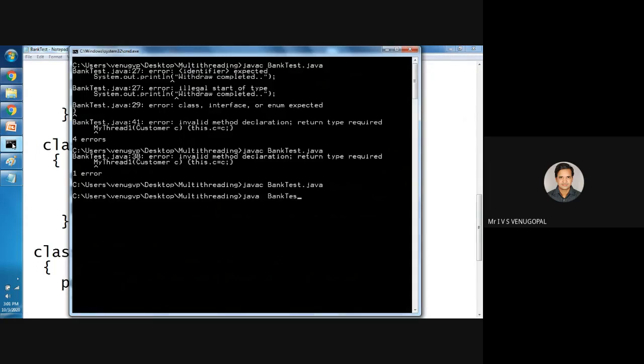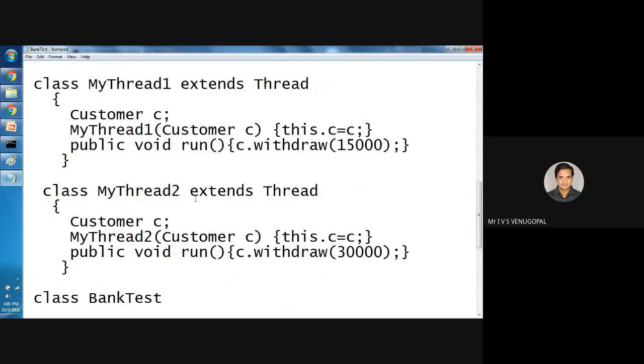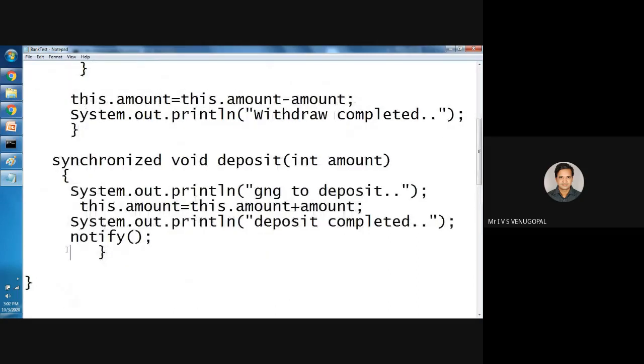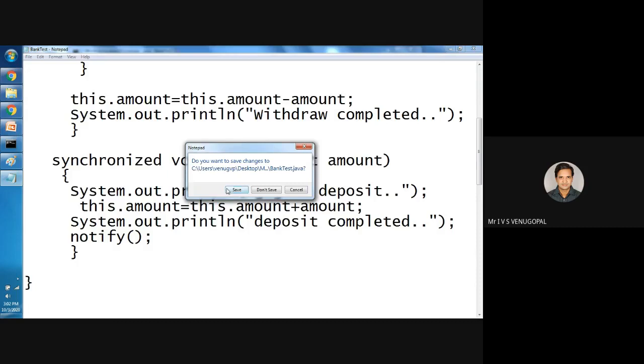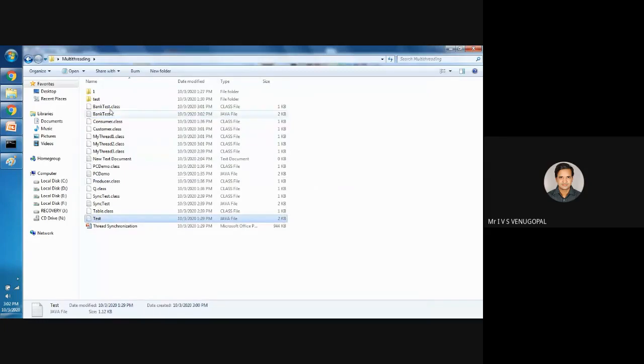Now I'll run it. Less balance, waiting for deposit. Less balance, waiting for deposit. It means from the main thread, it is not notified properly. So deposit completed, this dot amount equal to this dot amount plus. Save it. There is some problem in the code, so I'll try to modify it.